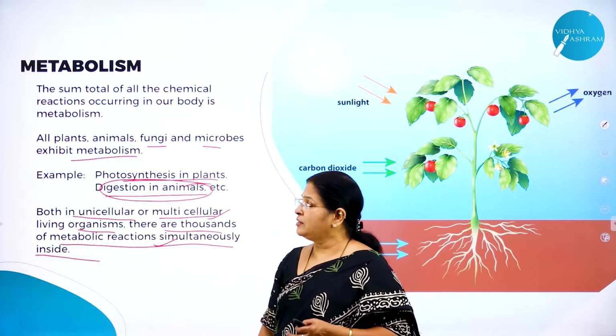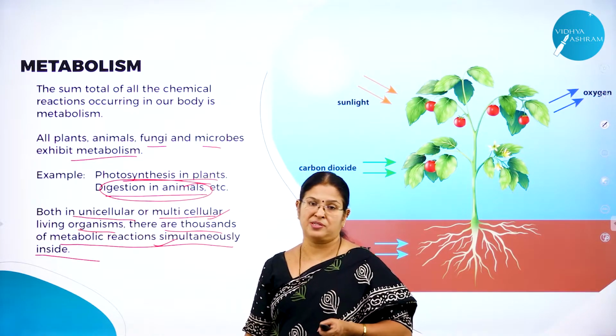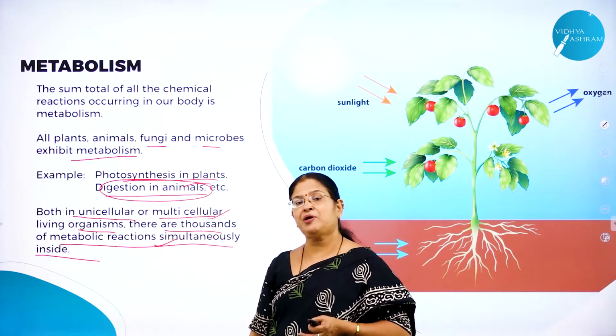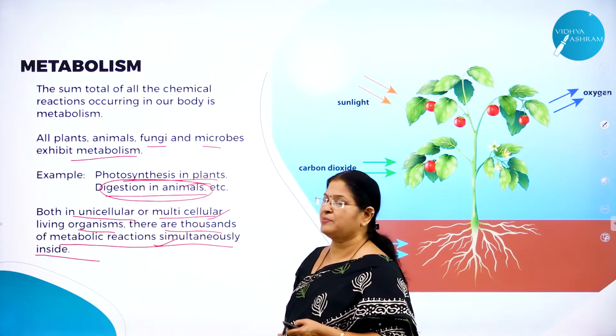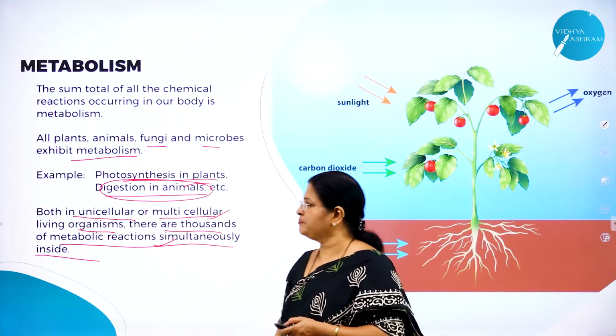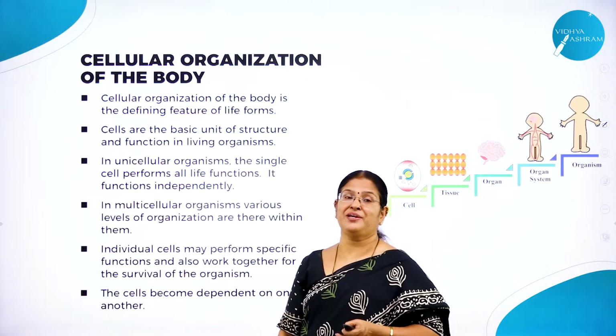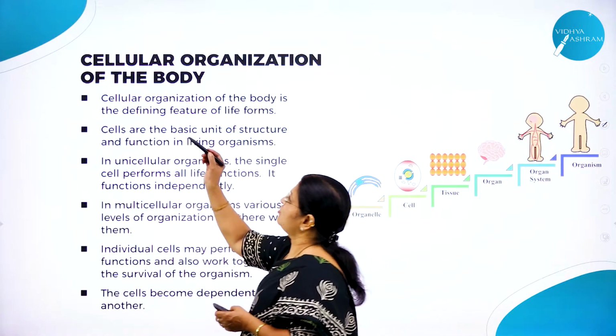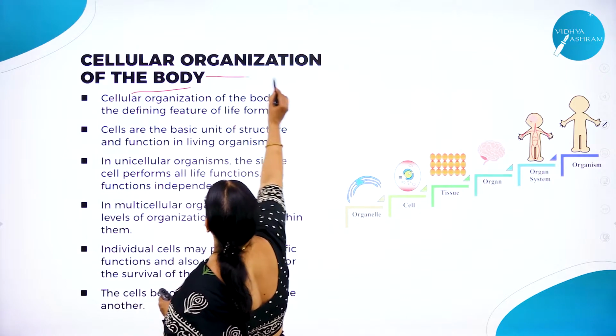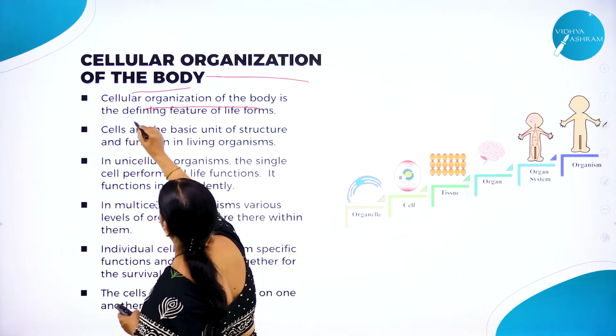Anabolism is a constructive process, a build-up process. Example, photosynthesis. Catabolism is a destructive process. What is the example you are going to give? Respiration. Moving on to the next very, very important characteristic feature of living organisms, that is the cellular organization of the body.